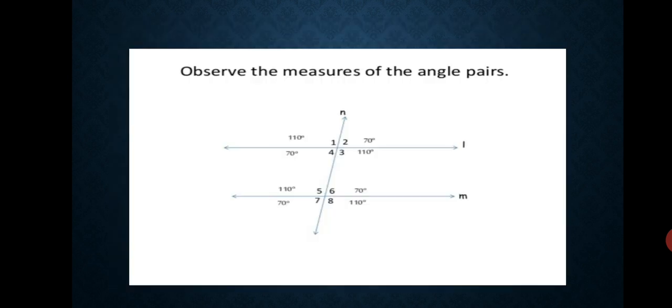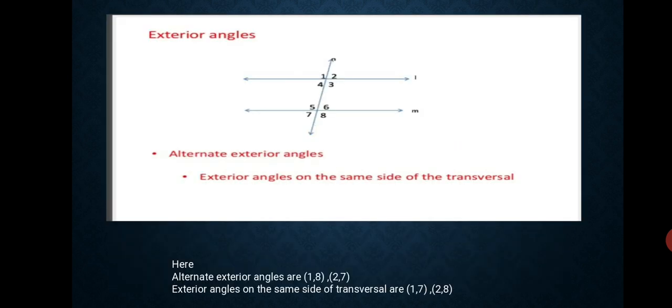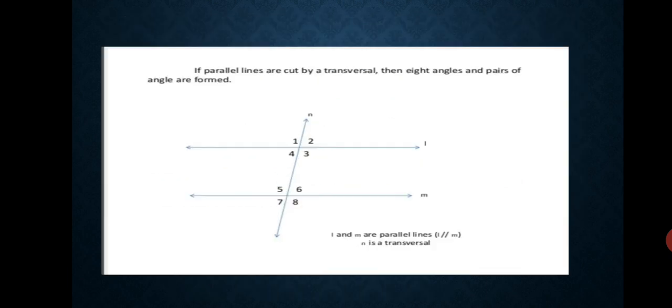Or if we just observe here, observe the first, this one, 1 and 5, corresponding angles, equal to 6, both angles are equal. 4 and 7, both are corresponding angles, equal. 3 and 8, both are corresponding angles, equal. Now alternate interior angles. 4 and 6, alternate interior angles, both are equal. 3 and 5, alternate interior angles, both are equal.